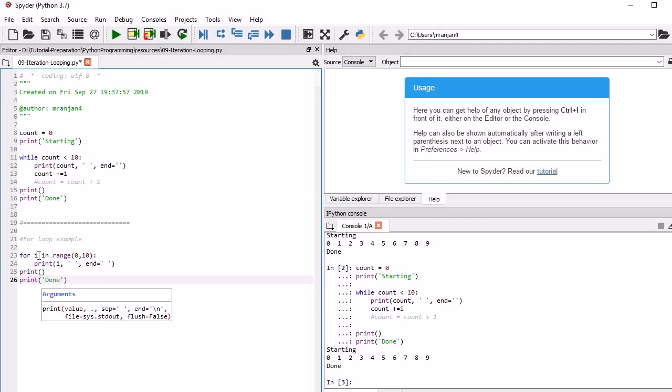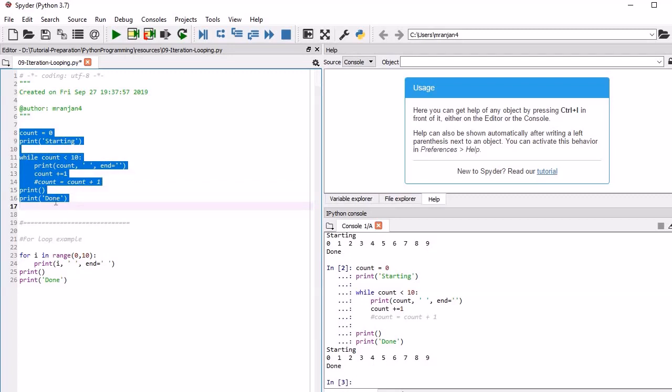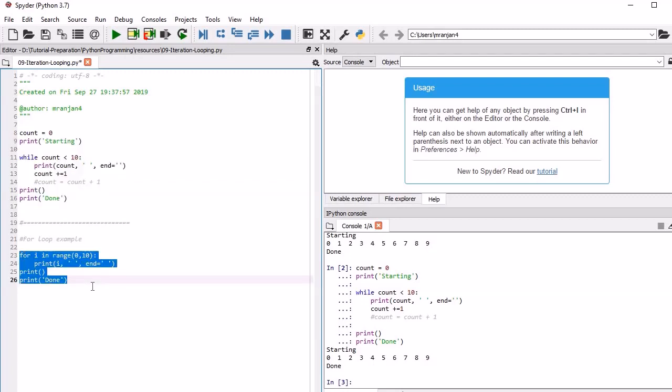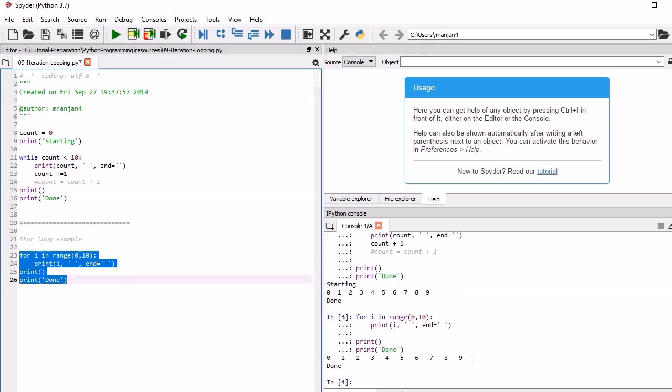The same program which we have written with while, we are writing with a for loop. So run it. See here, you will get the same output, but this time we are using for loop.